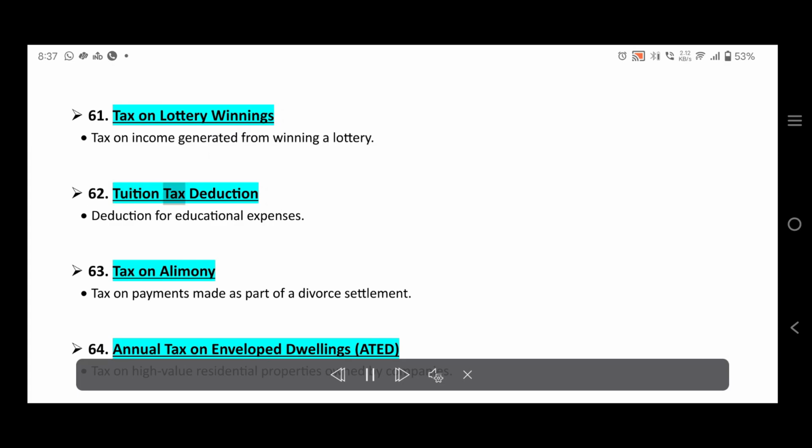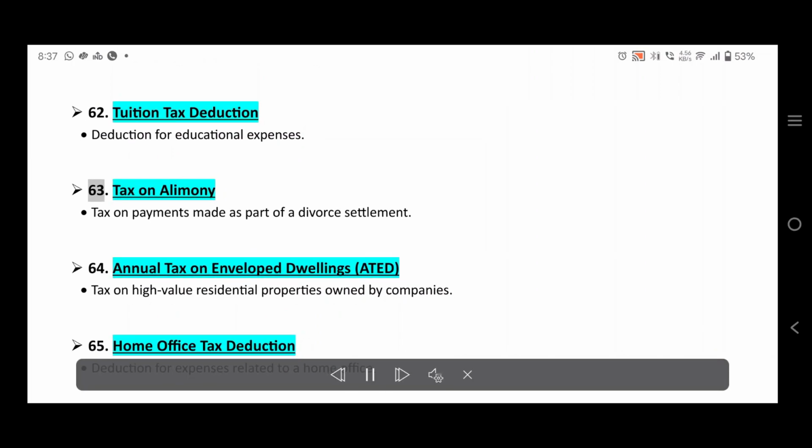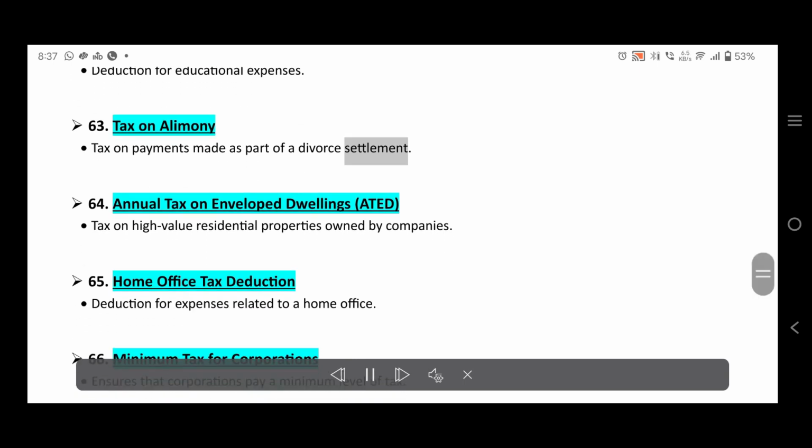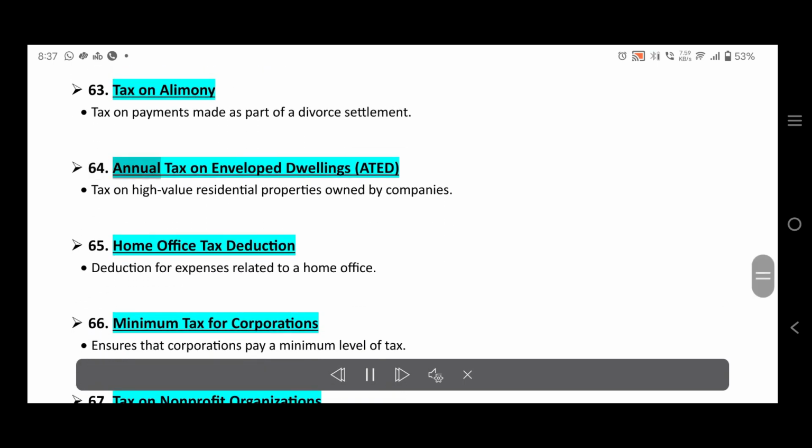62. Tuition tax deduction. Deduction for educational expenses. 63. Tax on alimony. Tax on payments made as part of a divorce settlement. 64. Annual tax on enveloped dwellings, ATED. Tax on high-value residential properties owned by companies.